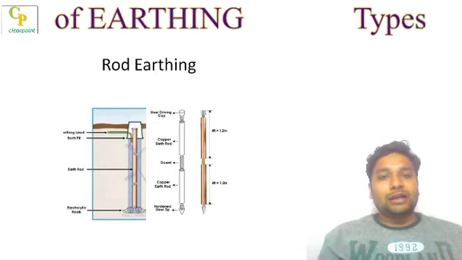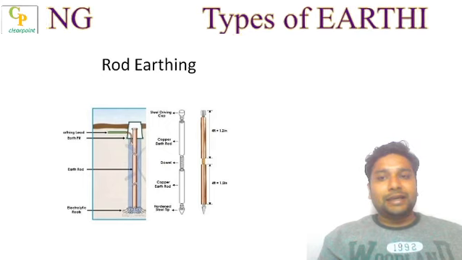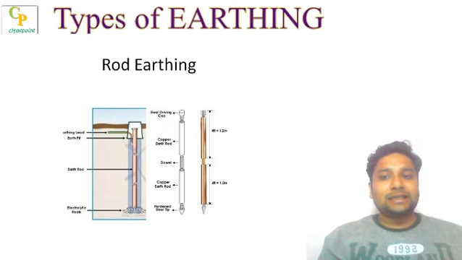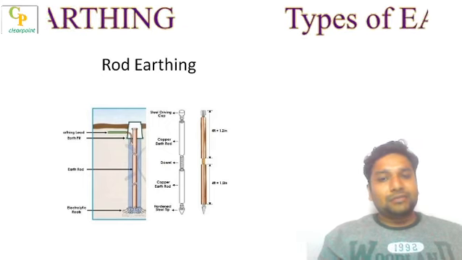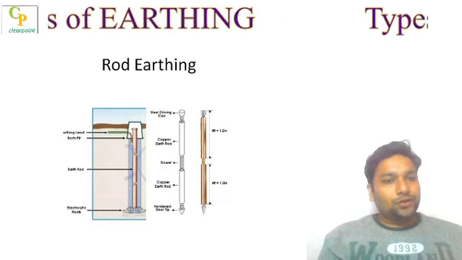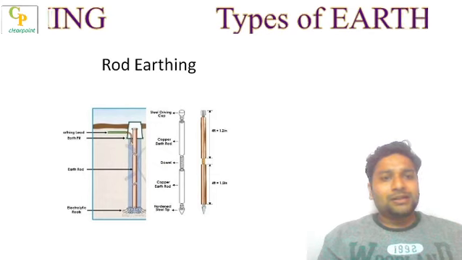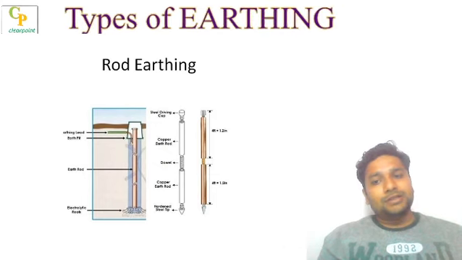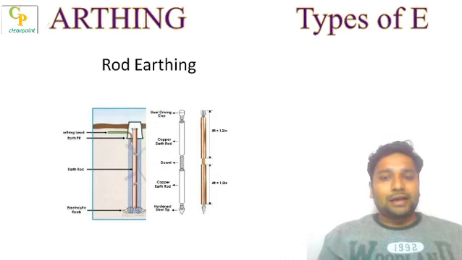In TN, we again have three different types like TN-C, TN-S, and TN-C-S, where these are also types of earthing connections only. So if you are much interested or enthusiastic, please look into those types. I am repeating: